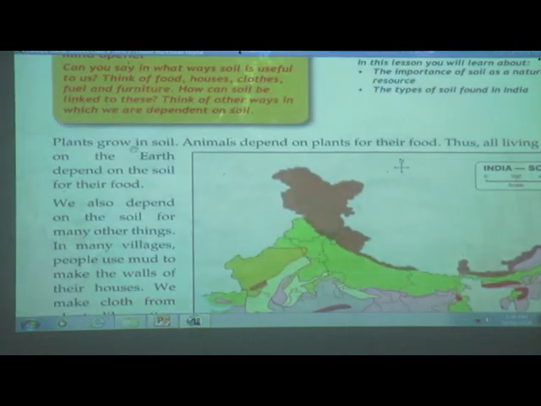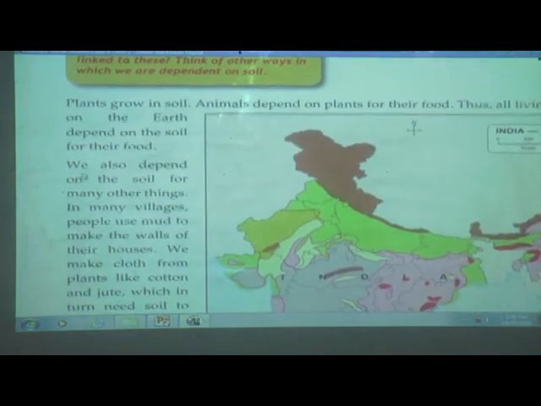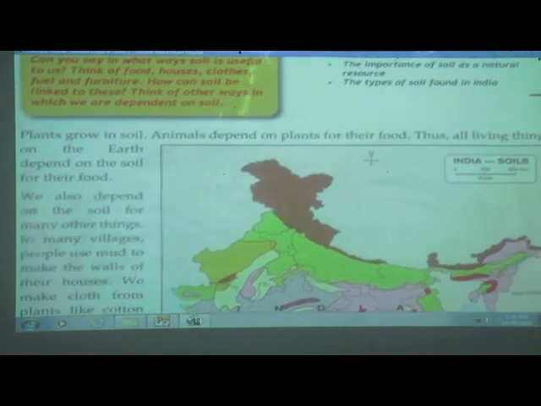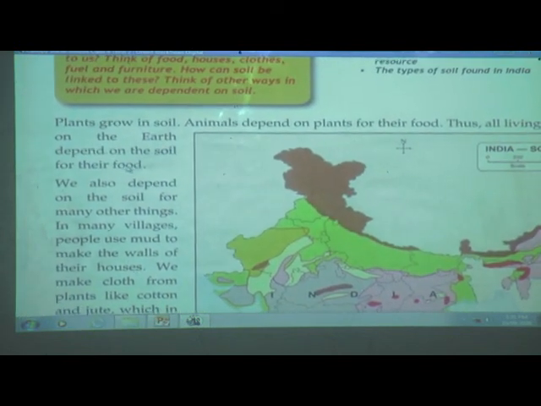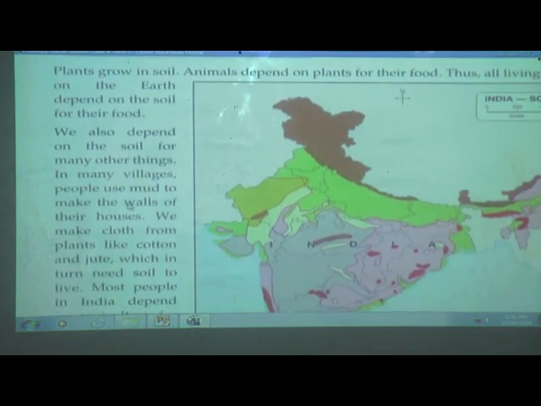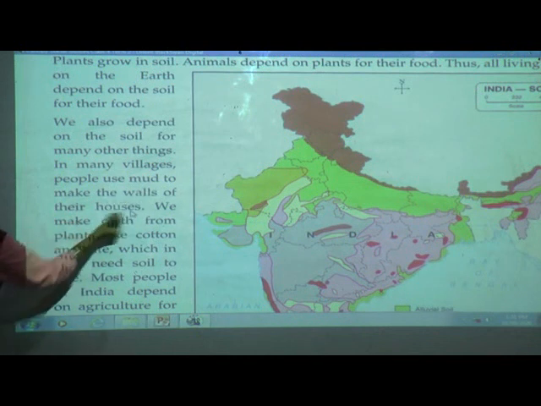found in India. Plants grow in soil. Animals depend on plants for their food. Thus, all living things on the earth depend on the soil for their food. We also depend on the soil for many other things. In many villages, people use mud to make the walls of their houses.